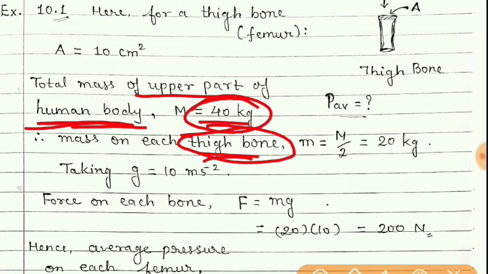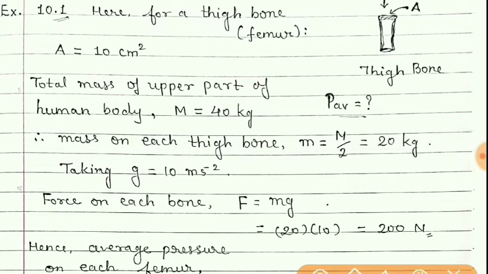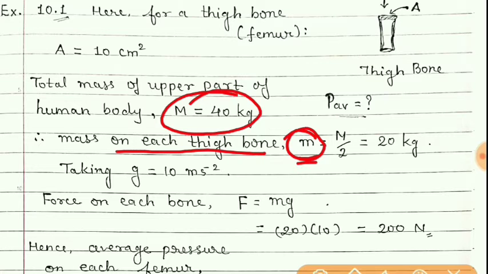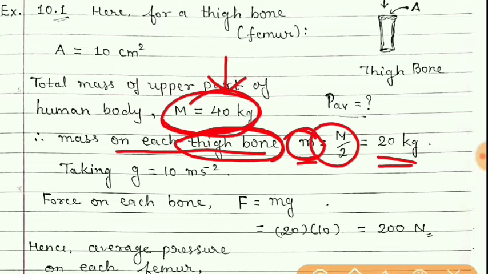And so mass M is equal to the mass on each thigh bone. We have two legs and so two thigh bones. And so if the total mass of the upper part of the body is 40 kg, each thigh bone will bear the mass of 20 kg, that is half of the total mass.